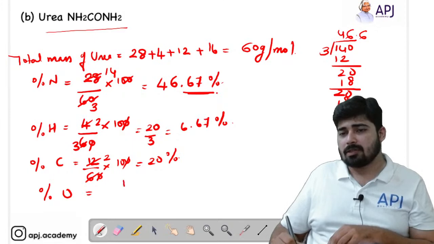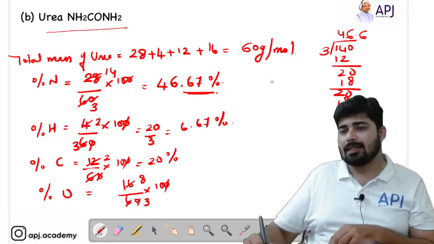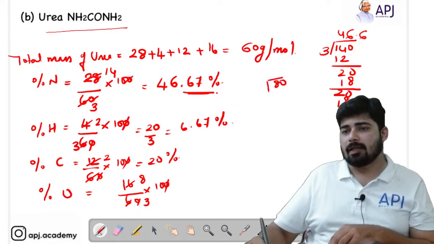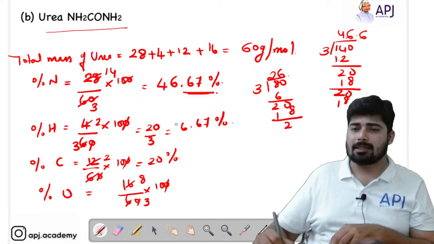Percentage oxygen is 16 divided by 60 into 100. We can cancel the zeros, cancel with 2, 8, and here we will be getting 3. So 80 divided by 3: 2 times 3 is 6, so 20, it will be 26, yes, 18, and 26.67.